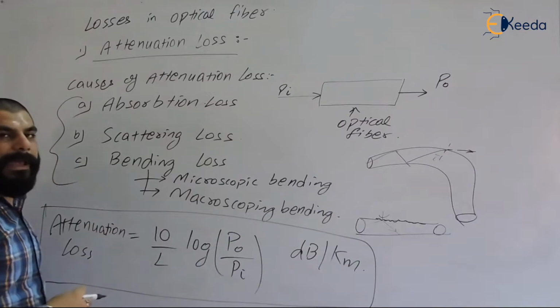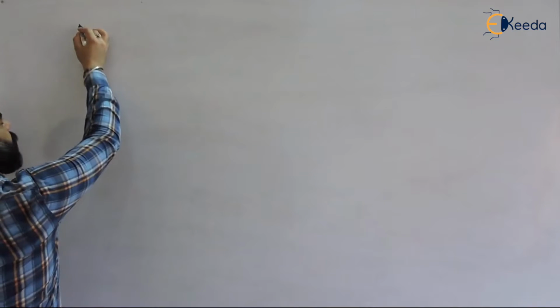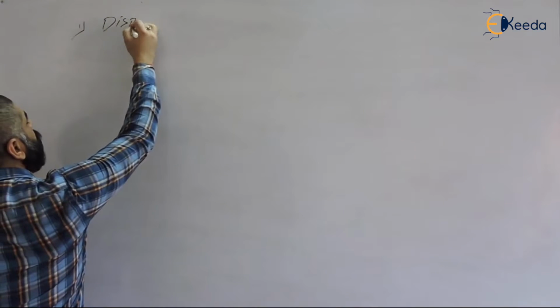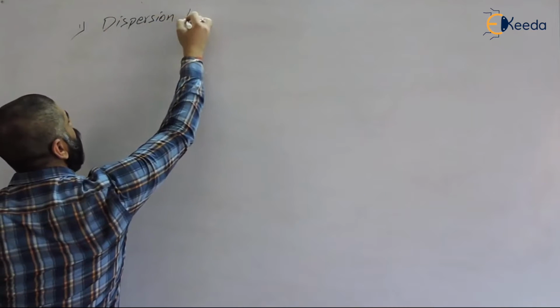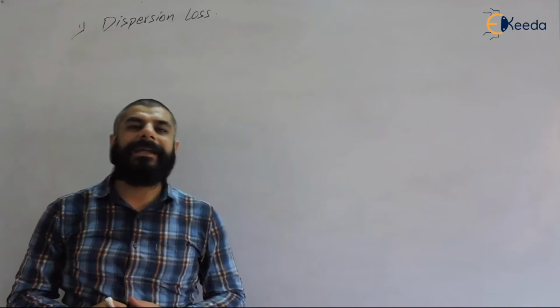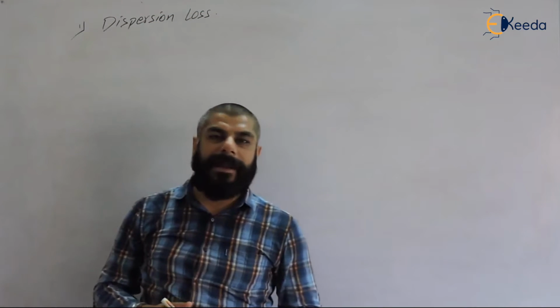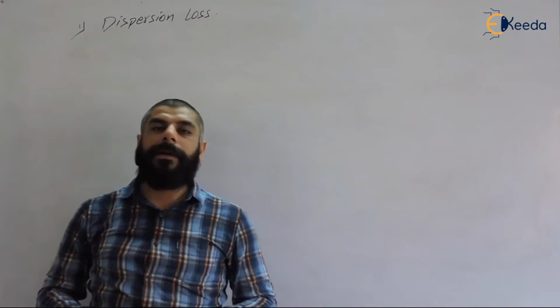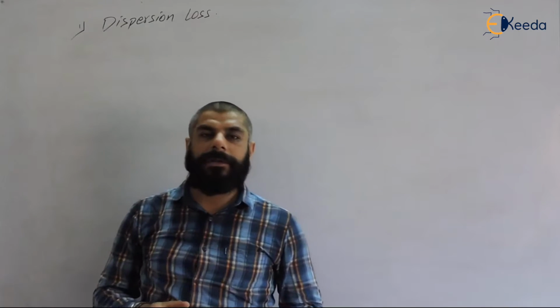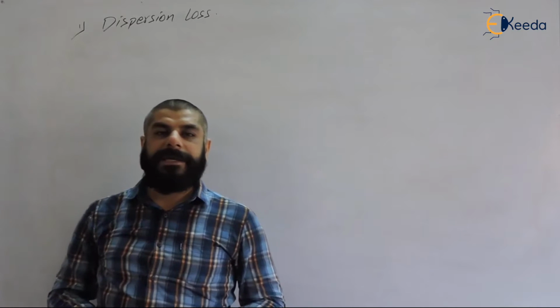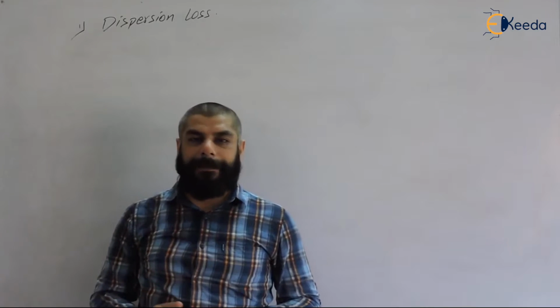This is one type of loss. Second, we will discuss another type of loss, the dispersion loss. What is dispersion loss? When light travels through optical fiber, broadening of a pulse or the light signal takes place, due to which it will overlap.